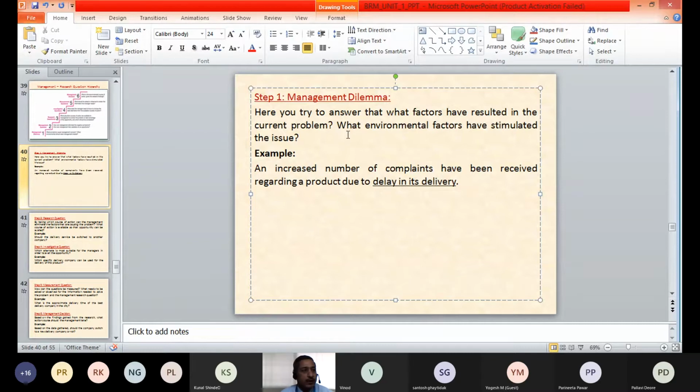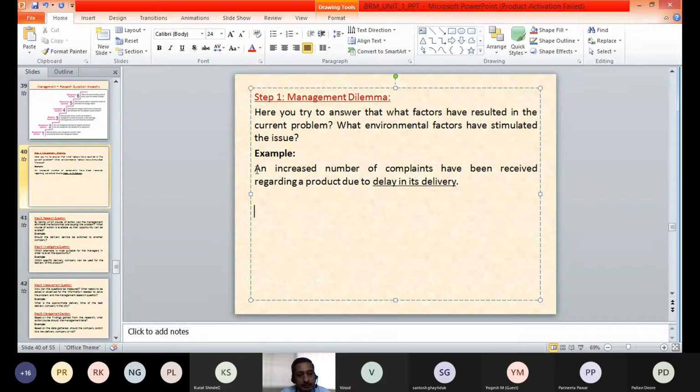Whatever confusion or difficulty there is in taking the decision, you need to try to understand what environmental issues or factors have stimulated this particular issue.